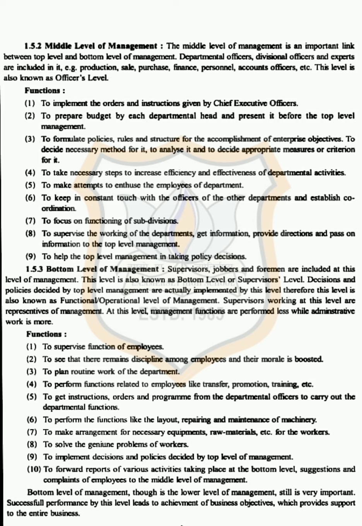Seventh one, to make arrangements for necessary equipment and raw material for workers. So these bottom level managers have to be careful that there should not be any scarcity of any raw material or equipment, otherwise it can hinder the production process. So bottom level managers have to arrange all the raw materials from time to time. Eighth one is to solve the genuine problems of workers. So if workers are facing any problems, it is the duty of bottom level managers to solve their problems for the smooth functioning.